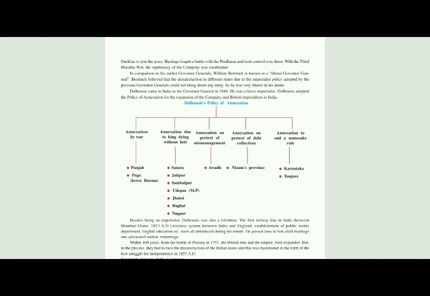So after this, we have seen Dalhousie's annexation. He annexed by war, he annexed where the king died without an heir, and many of the states. Annexation on the pretext of mismanagement was there, annexation on the pretext of debt collection was there, annexation to end the namesake rule was there. So after this, moving towards our paragraph,